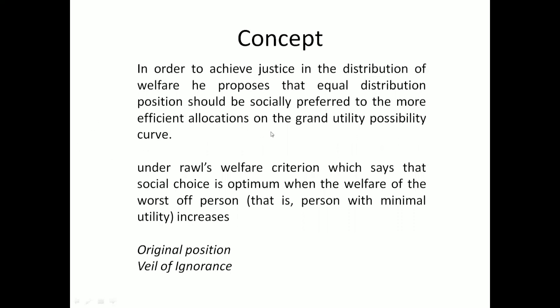It means Rawls is proposing the equal distribution position over the efficient allocations on the grand utility possibility curve. It means he is giving emphasis to the equal criterion, or the equal utilitarian approach, in this regard. Under Rawls' welfare criterion, he says that social choice is optimum when the welfare of the worst-off person increases.